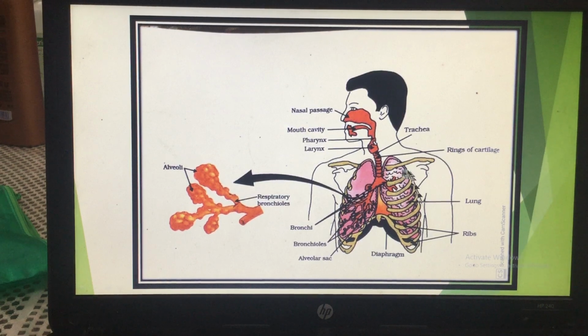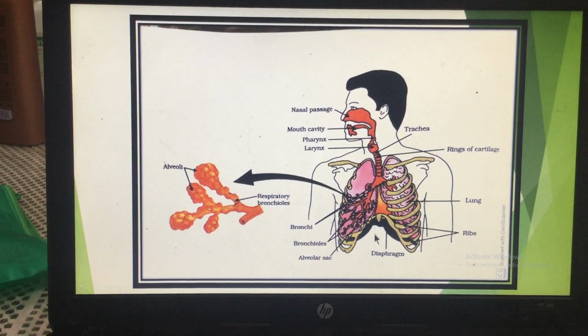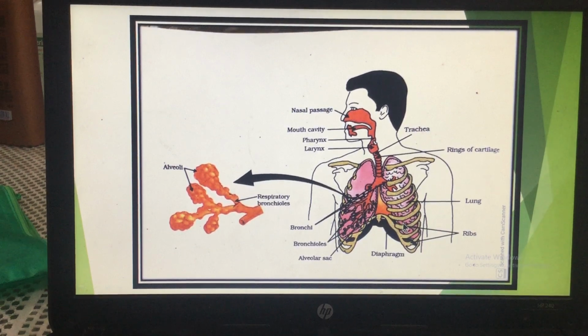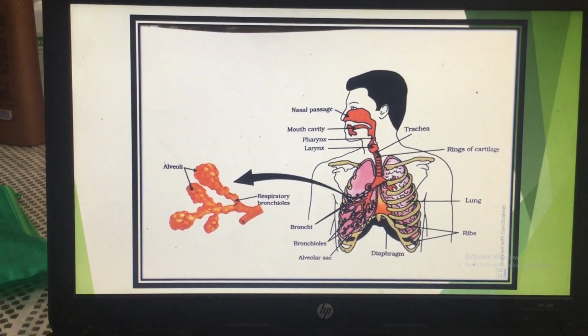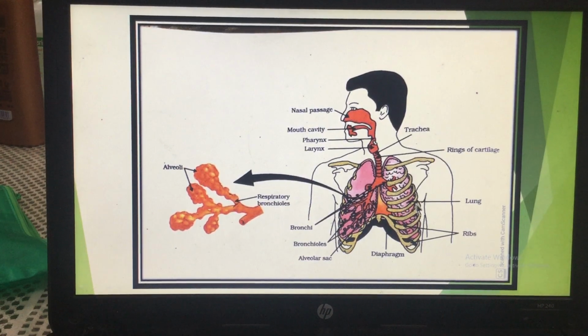They are present in the chest cavity. You must have seen that when we respire, this chest goes up and also comes down. These lungs are well protected, and I told you already in the last slide that these organs of respiration must be well protected. So these lungs, which act as organs of respiration, are well protected by these bony structures,